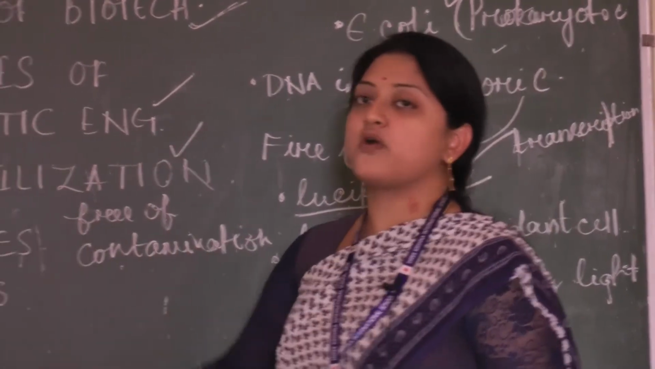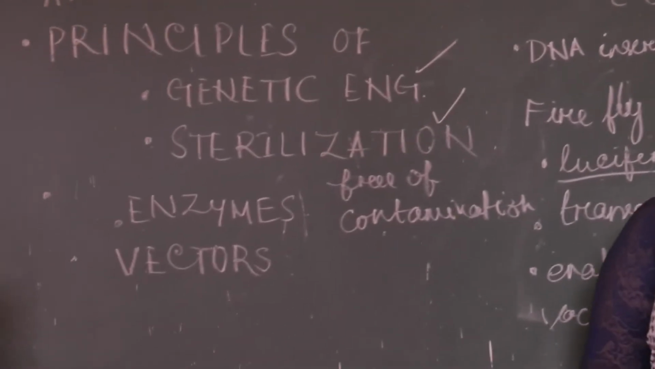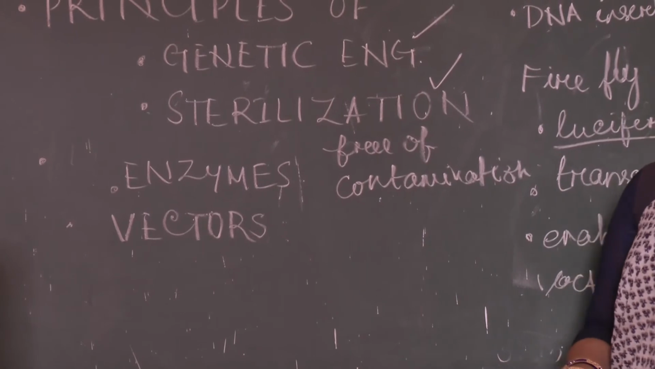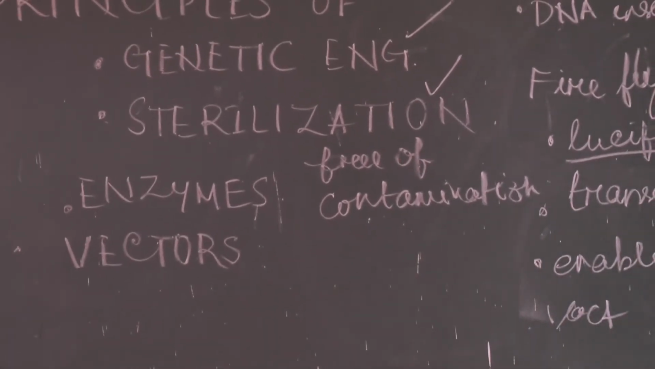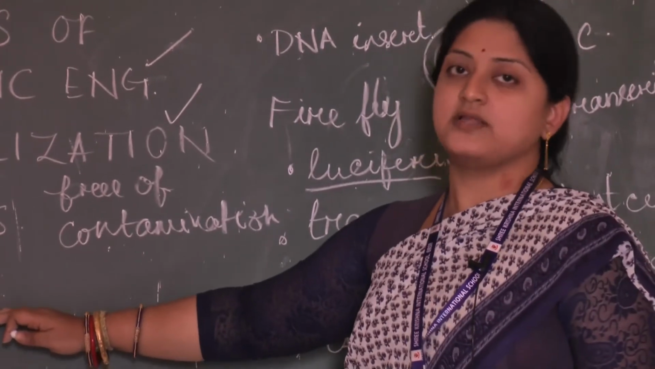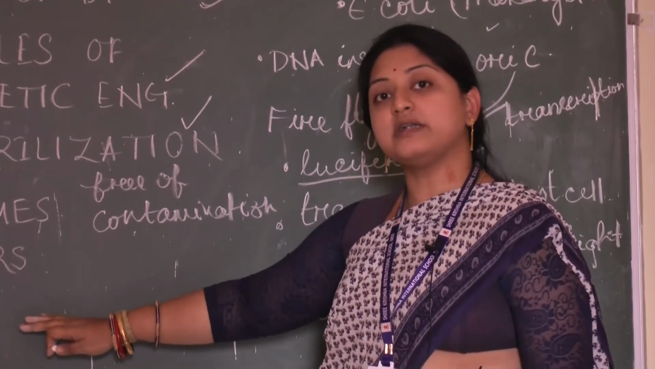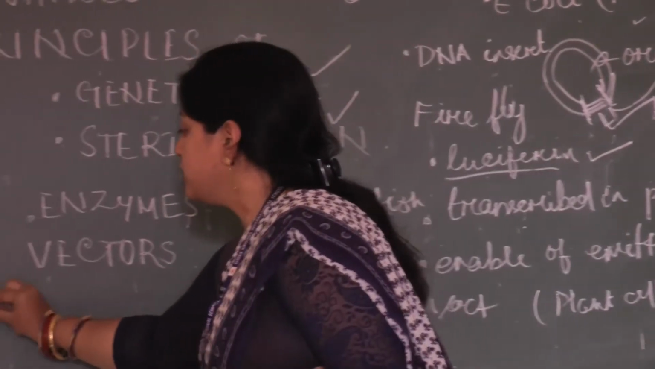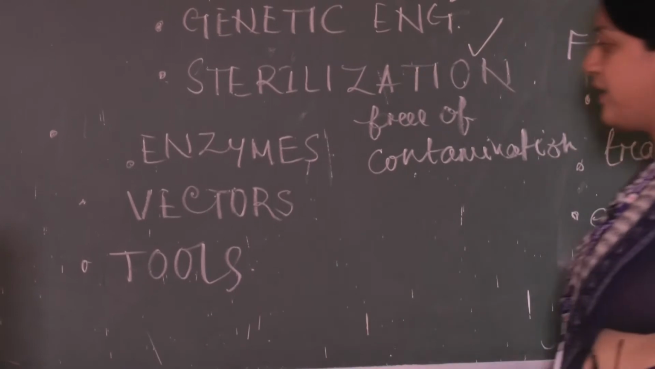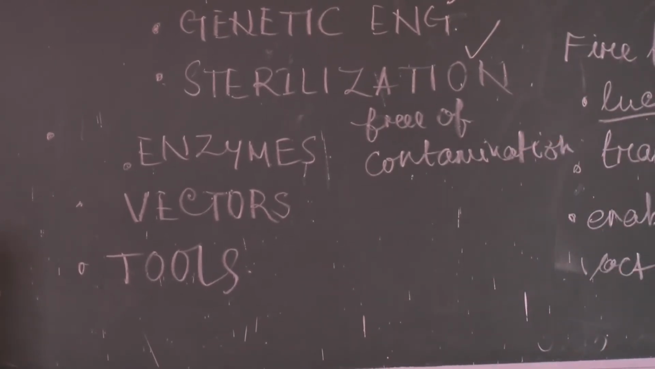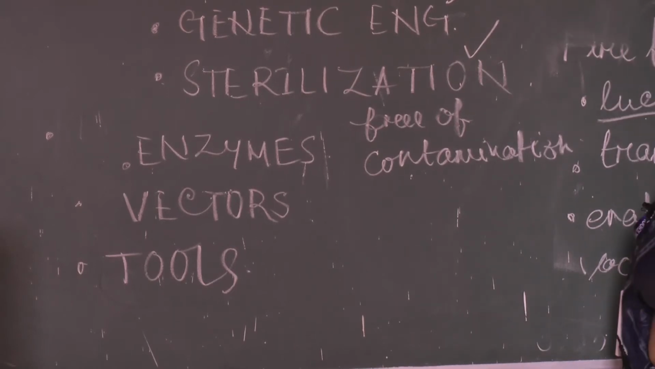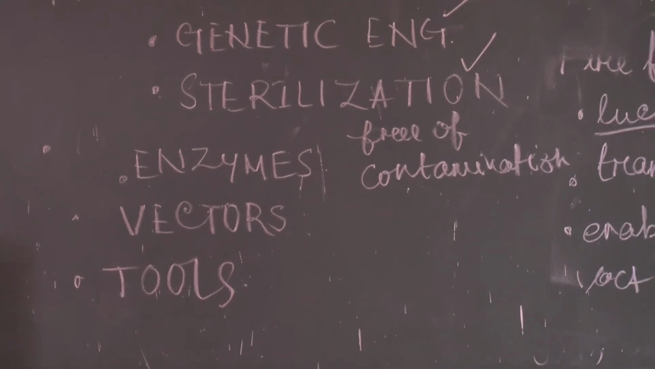Next is, what are the requirements for advancement of your rDNA technology or genetic engineering technology. First important step is your enzymes, then we will study about vectors, then we will study about the technical tools we are using nowadays, tools of biotechnology. First let us go for the enzymes which can have an implementation over the biotechnology.